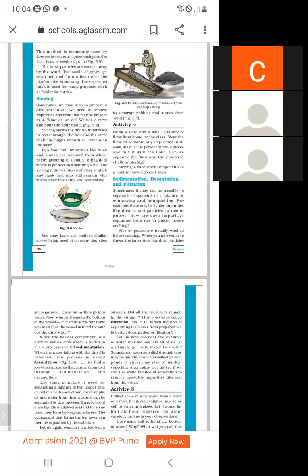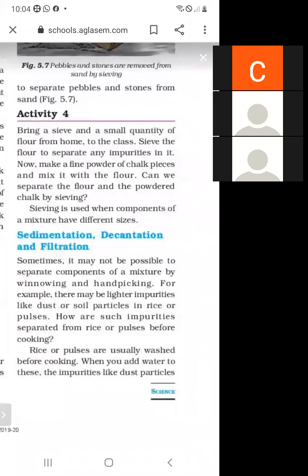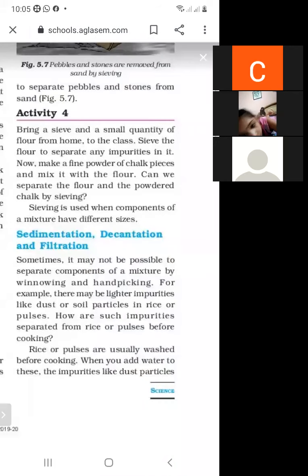And what do you mean by sedimentation and decantation? What we have discussed in the class: sedimentation, decantation, filtration, and evaporation. The process of settling down of impurities at the bottom is called sedimentation. If we pour the liquid off, this is called decantation. And when we use filter paper for purifying water, it is called filtration.